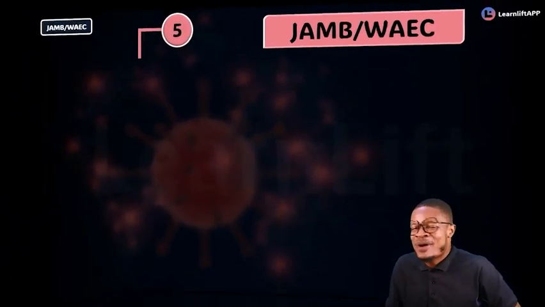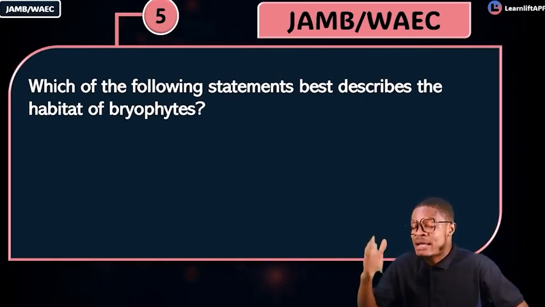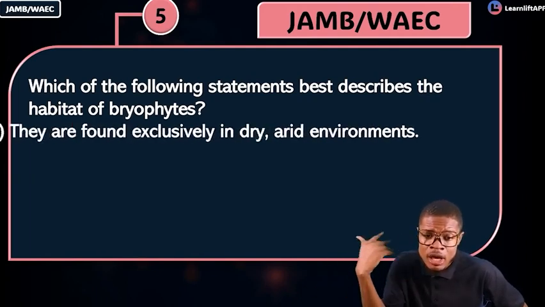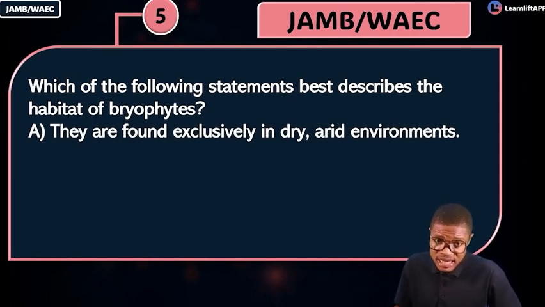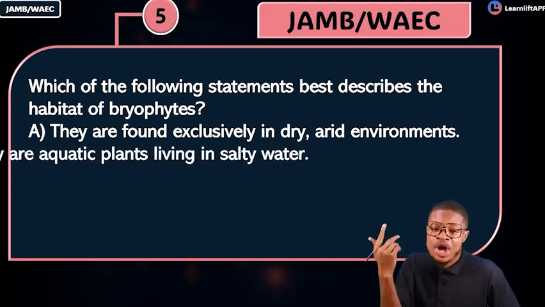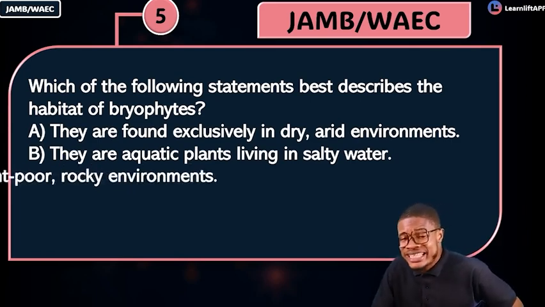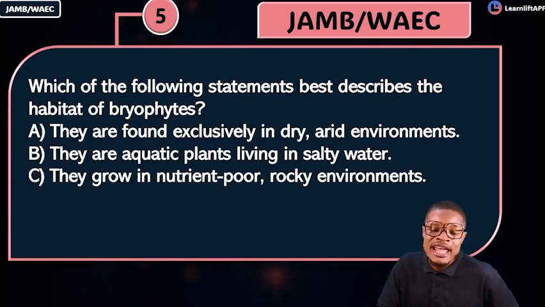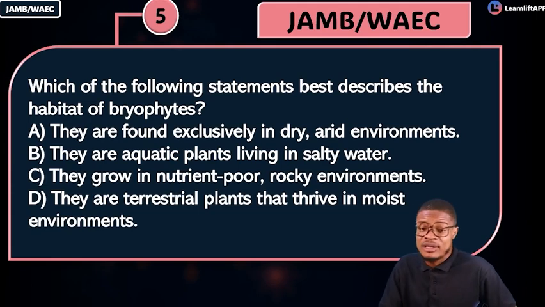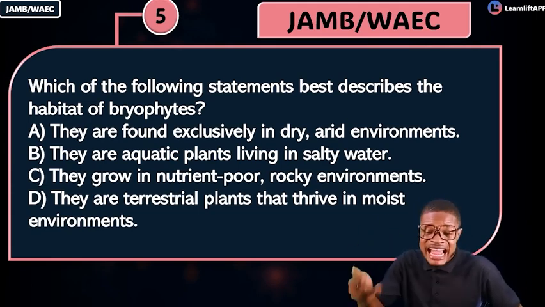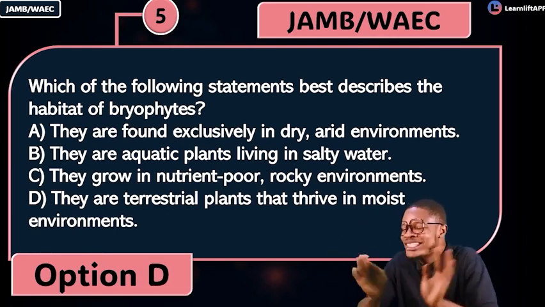Look at another powerful question. It says, which of the following statements best describes the habitat of bryophytes? Where do you see them? Option A, they are found in extremely dry, arid environments. Is that where you see them? No, it's just very few that you see there. Option B says they are aquatic plants that live in salty water. Never. Option C says they grow in nutrient-poor rocky environments. No. Option D, they are terrestrial plants that thrive in moist environments. They definitely thrive in moist environments, making option D the correct answer. Does it make sense now? Simple, easy, and direct.